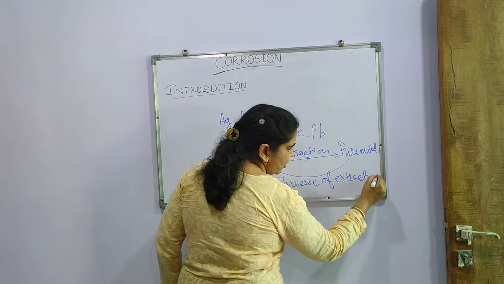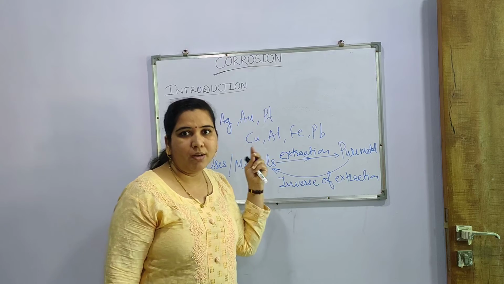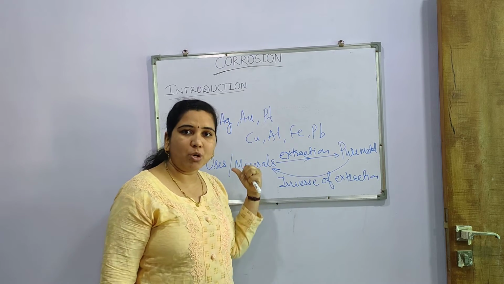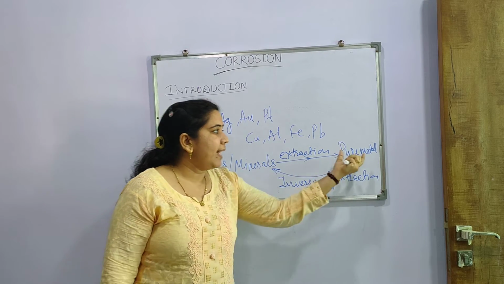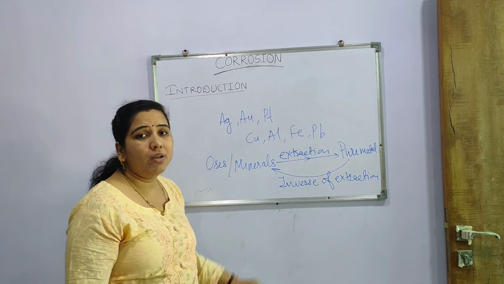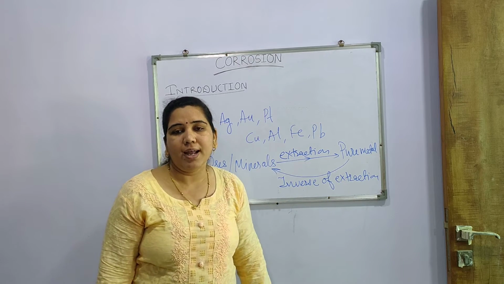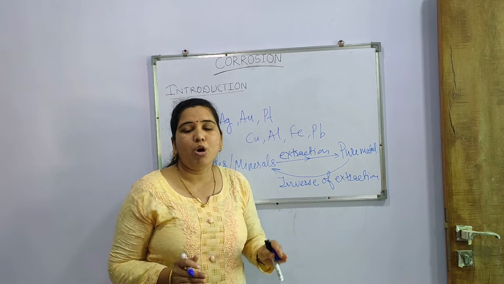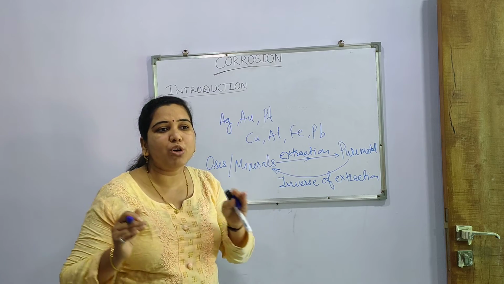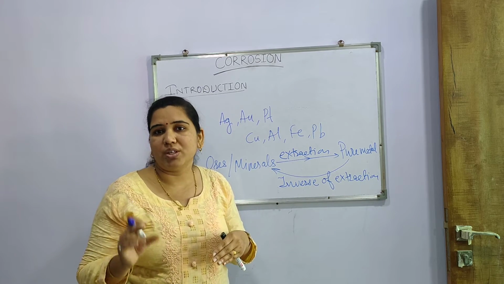Extraction is manually carried out by human beings, extracting metal from the ores or minerals, while the metal has its natural tendency to revert back into the state of ores or minerals. This is called the inverse of extraction, and this process of formation of ores or minerals from the metal is called corrosion.